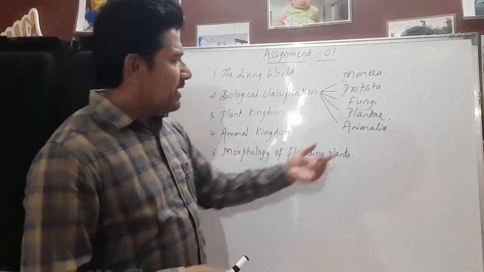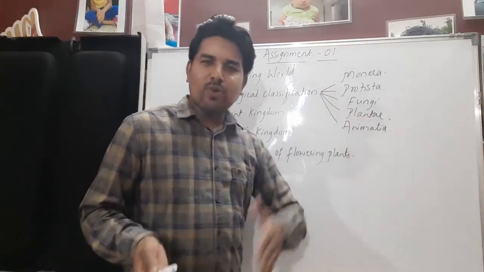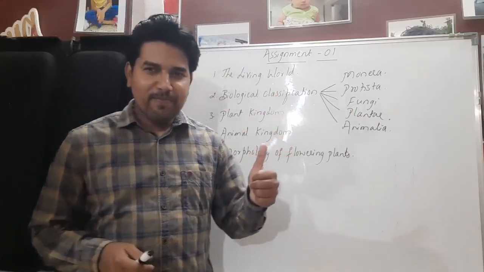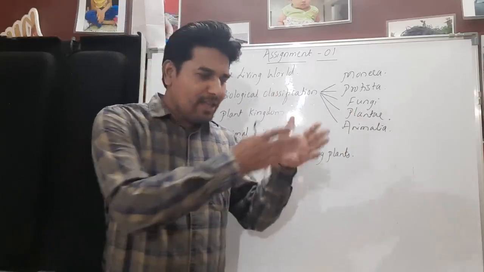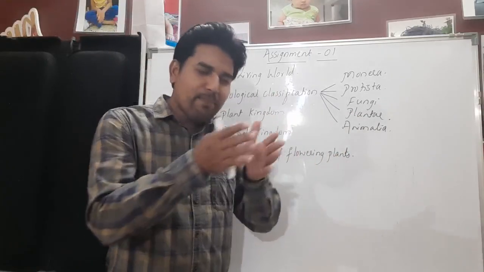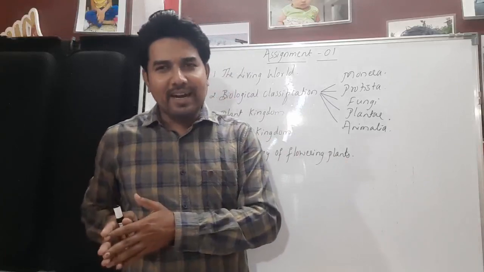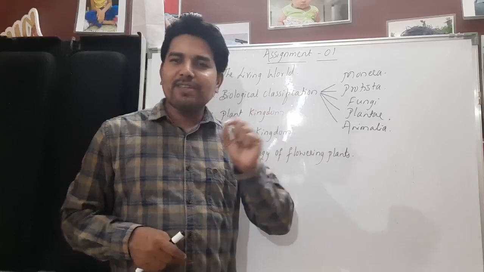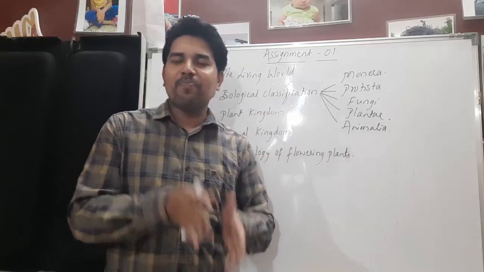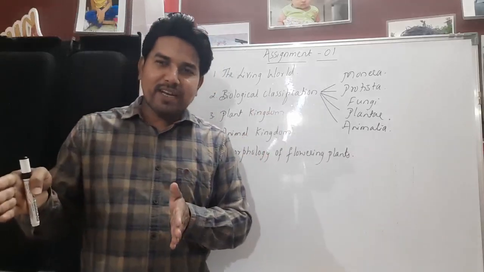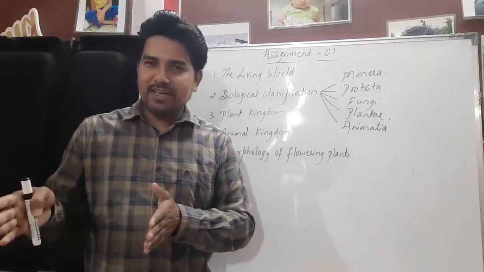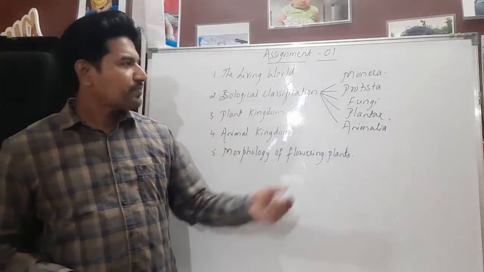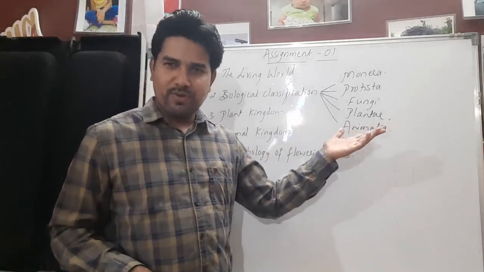Okay, then Plantae, it includes all the plants. As you know, one is algae. Algae is again classified into green algae, Chlorophyceae; brown algae, Phaeophyceae; and red algae, Rhodophyceae. Okay, and there are various pigments also. Chlorophyll a is common. Chlorophyll a and b are present in green algae, a and c in brown algae, and chlorophyll a and d are present in red algae. Okay, they have their own reserve food also, right?